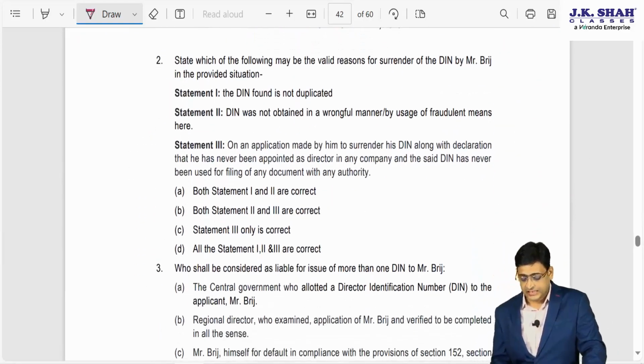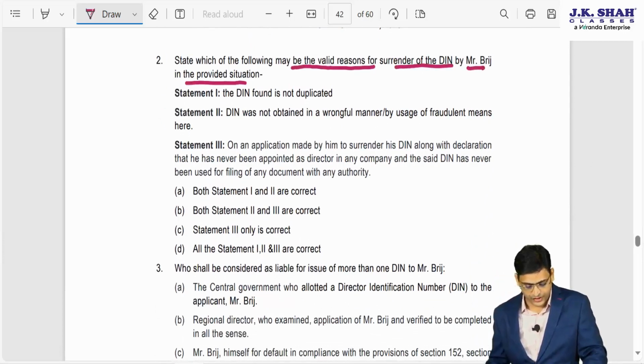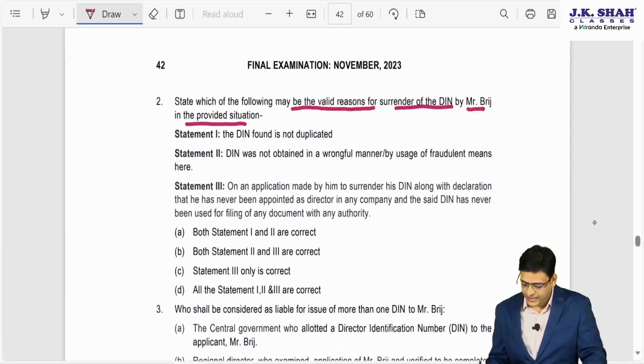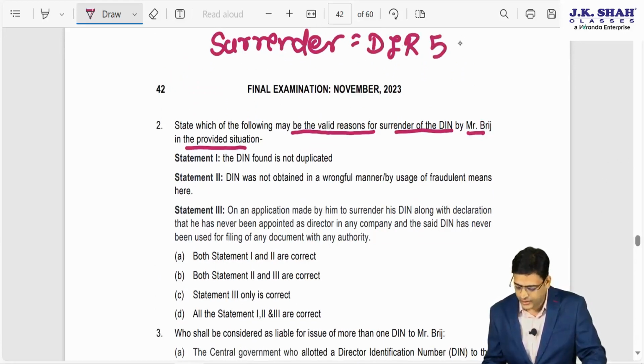Second, state which of the following may be a valid reason for surrender of DIN by Mr. Bridge in the following situation. When you surrender a DIN, you have to file DIR 5, in which you have to give a declaration. What declaration?